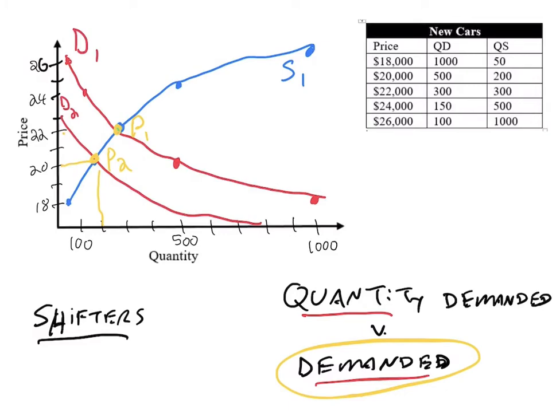So let's get rid of this old demand curve. So now we have our new equilibrium price. We can get rid of our lines here. So this is how things would go for a while. Eventually, though, we're going to see that supply is going to adjust in the long run. So I think about it: producers aren't going to want to sell cars at $20,000 for too long, right? A new equilibrium price of $22,000.